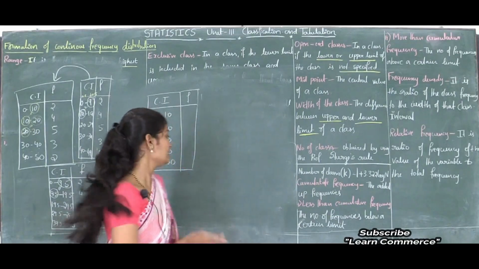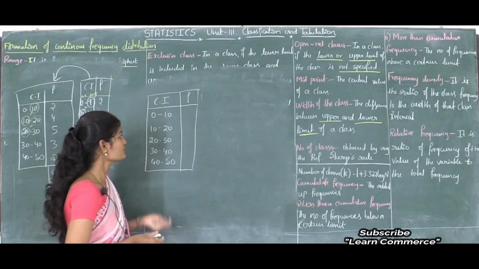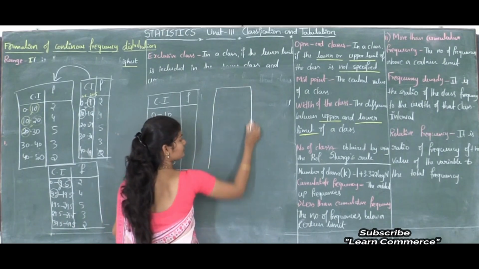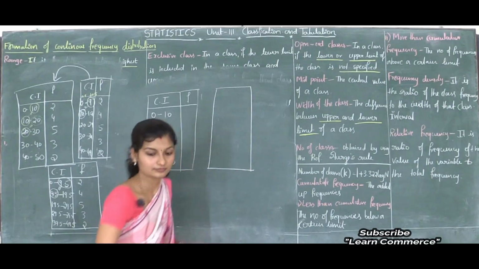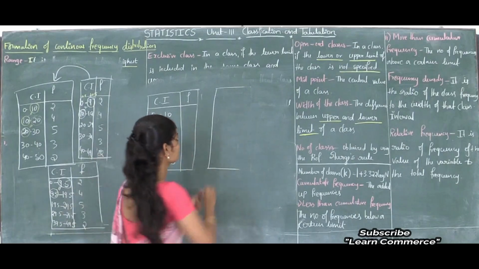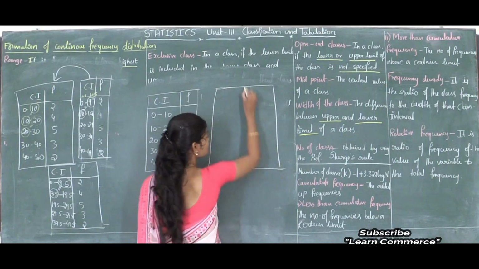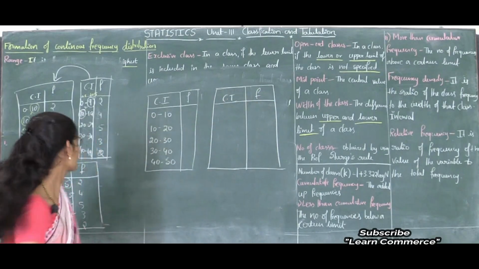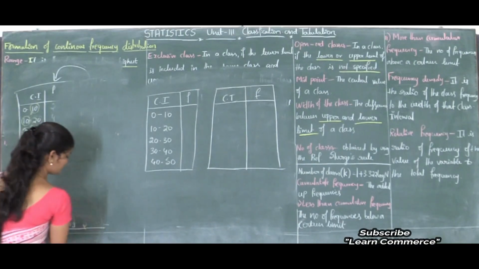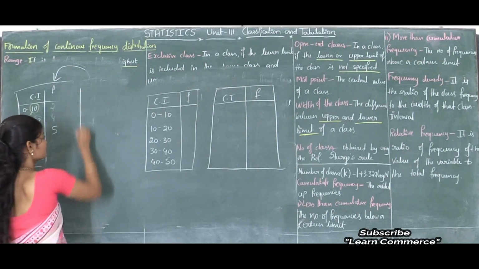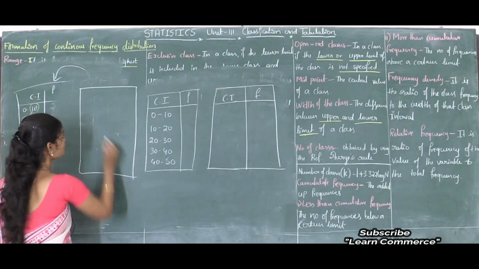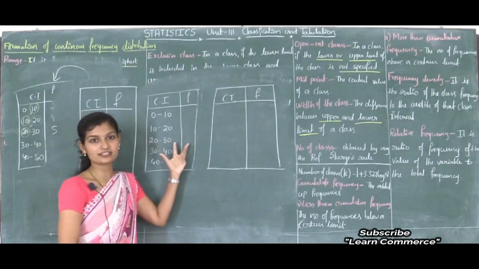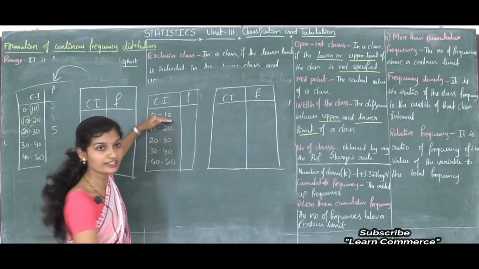For example, see, this is one class interval. I will write here a frequency distribution.